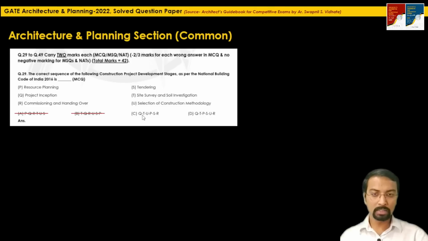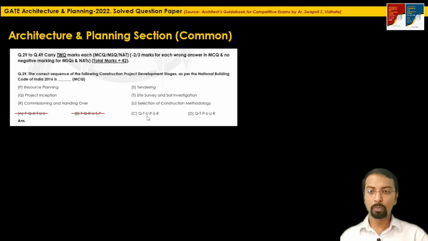So these 3 stages look sensible: Q, T, and then ending with R. The chronology that will decide the correct answer here is UPS in option C, as well as PSU in option D. So what is the correct chronology, whether it is UPS or PSU?